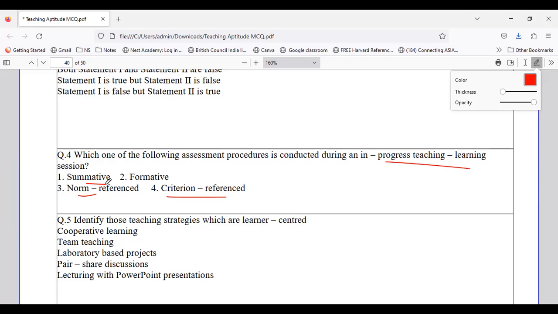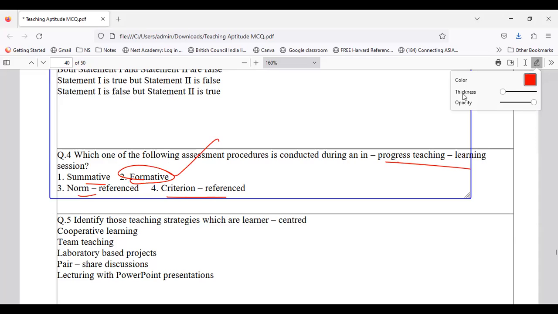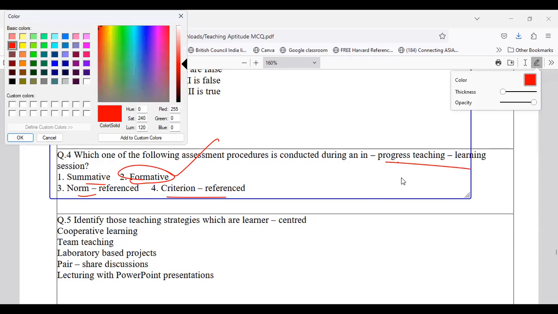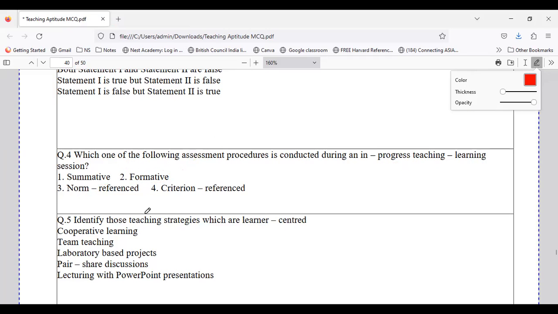If it is progressive, it is nothing but a continuous basis. So the right answer here stands to be your formative process.